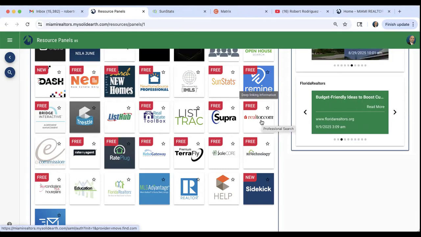So it's similar to the consumer site, Realtor.com. However, for agents, see how it says professional search? For agents, it gives you the listing agent, it gives you their phone number, it gives you more information on the property itself. Okay.